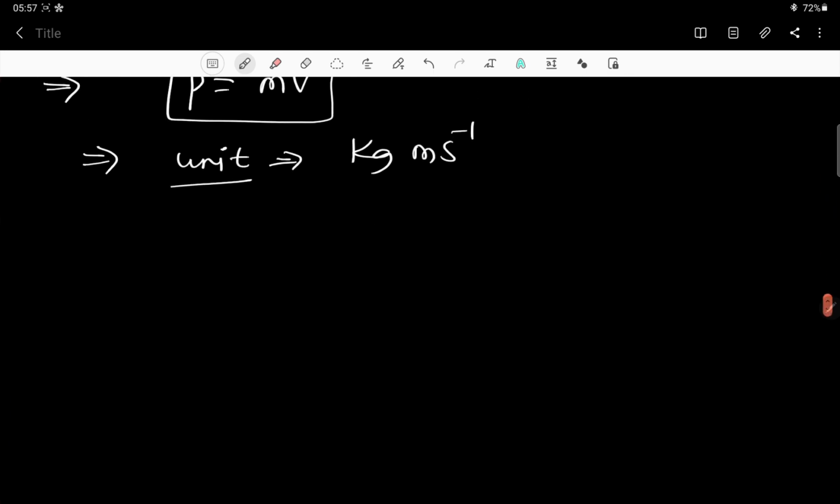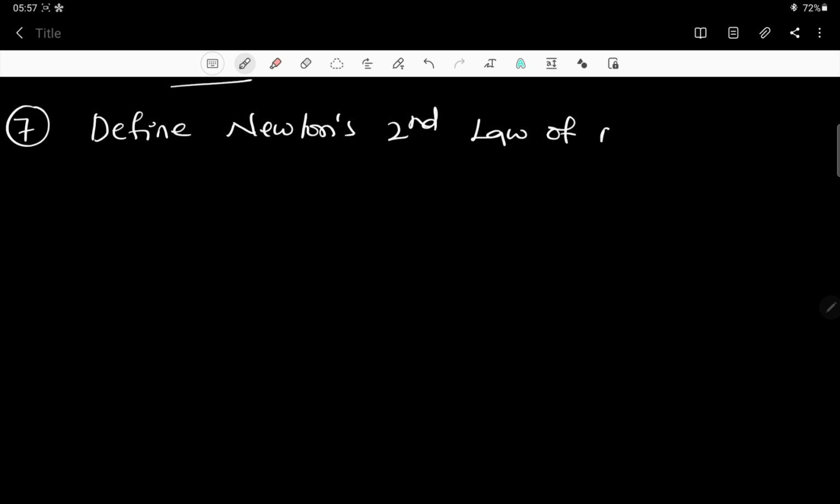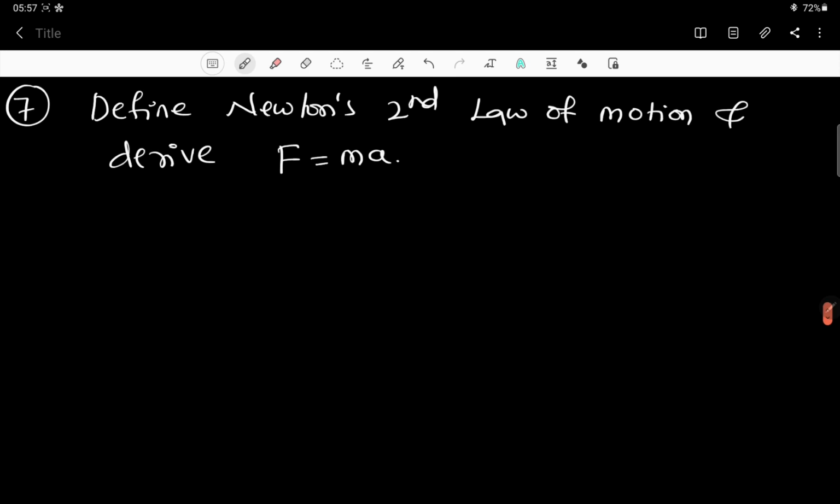Then let us move on to this seventh question. The seventh question is: define Newton's second law of motion and derive F is equal to ma. So what is Newton's second law of motion? Everybody knows this statement.